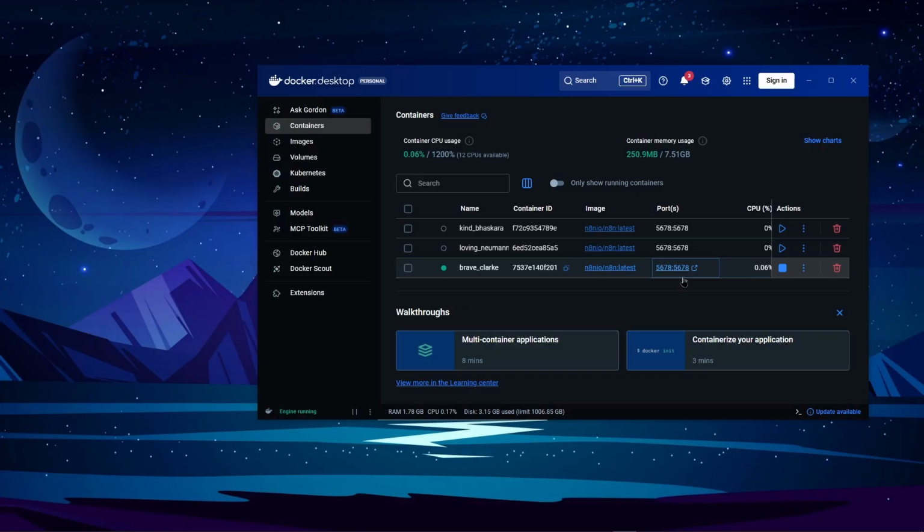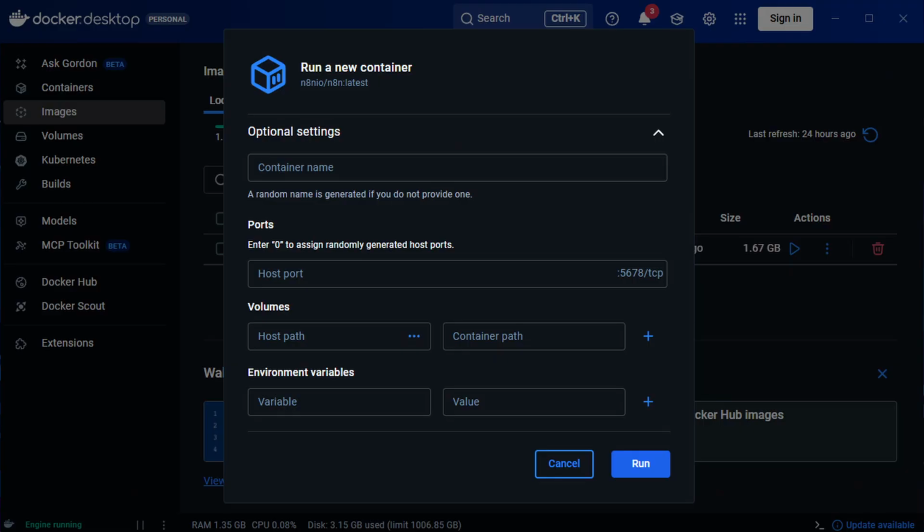Okay, so one thing that I unfortunately can't show you right now, I'm not sure why, is that I'm not getting the pop-up. But usually when you're doing this, especially for the first time, there's going to be a pop-up that asks you for the port number. This port number right here, 5678, is the default port number for N8N. You have to use this default port number. If you use any other port number, then you're going to have an issue with the Google credentials, which I will explain later. Basically, the Google credential only works with the default port number. If you use anything else, it's not going to work.